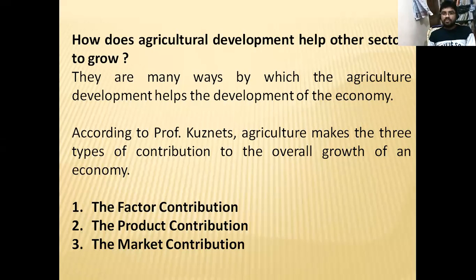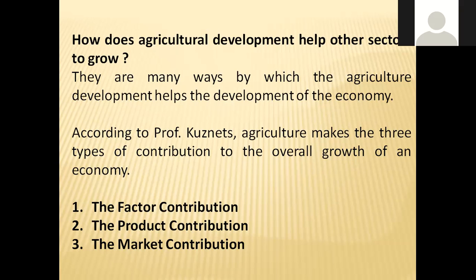According to Professor Kuznets, agriculture makes three types of contribution to the overall growth of the economy. As per the economist Professor Kuznets, in order to develop an economy, the agriculture sector can make three types of contribution. The first contribution is a factor contribution, the second is a product contribution, and the third is a market contribution.